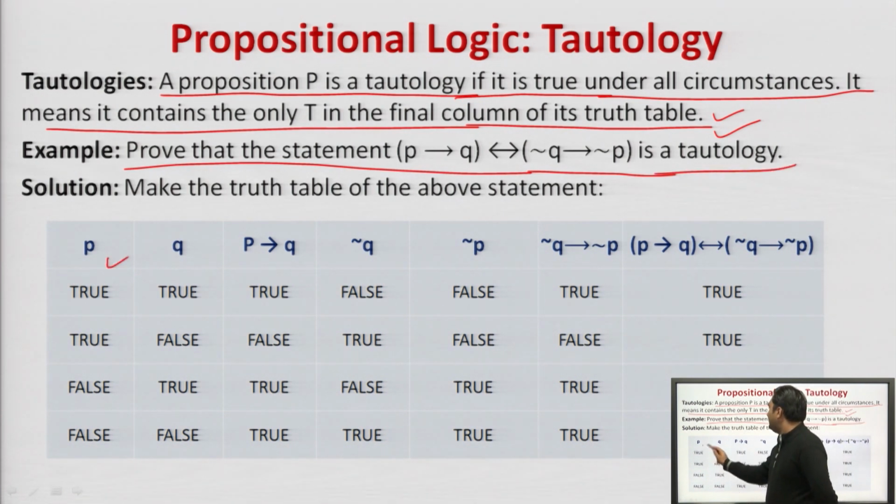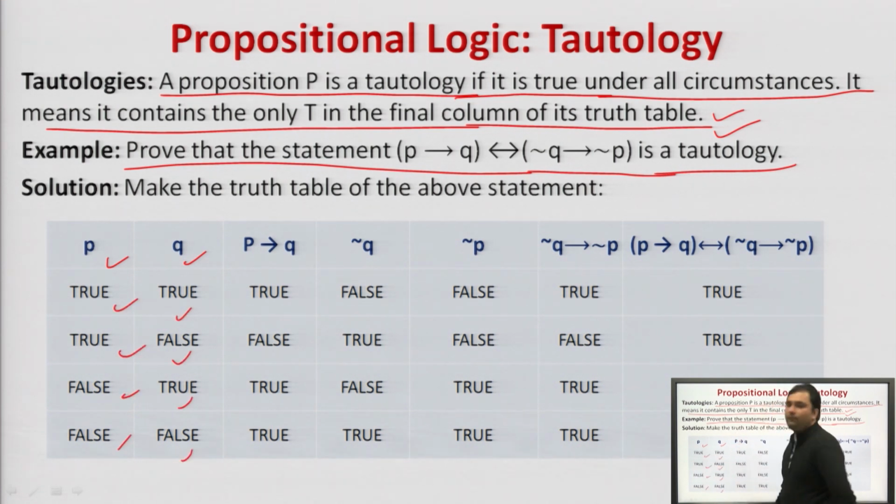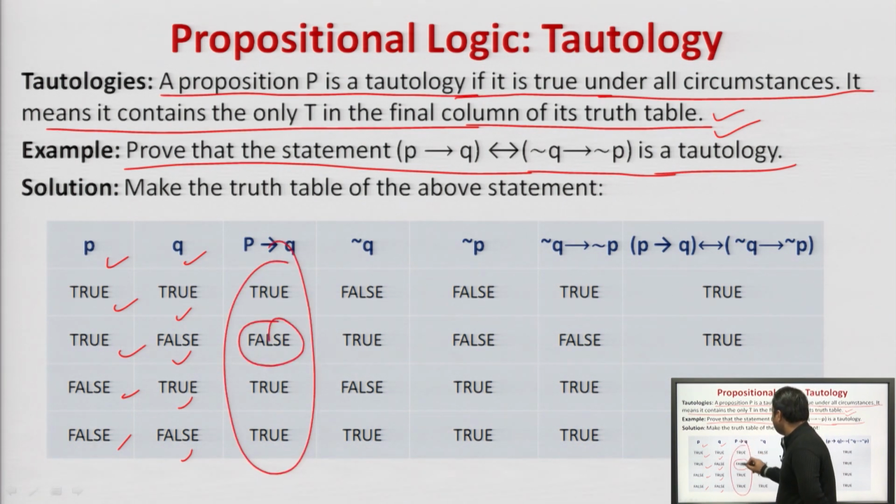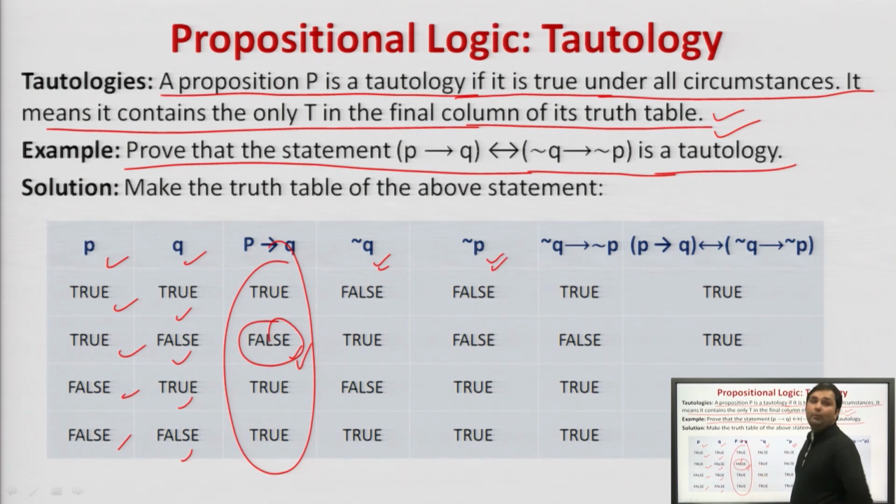Make a truth table. P and Q, you all know: true, true, true, false, false, true, false, false, all four conditions. P implies Q, you all are aware of, this will be false, rest is true. Now, as we have to deal with the contrapositive, negation of Q is calculated: true, false, false, true, true, false, false, false. Then negation of P is computed, right: true, false, false, true, false, true.